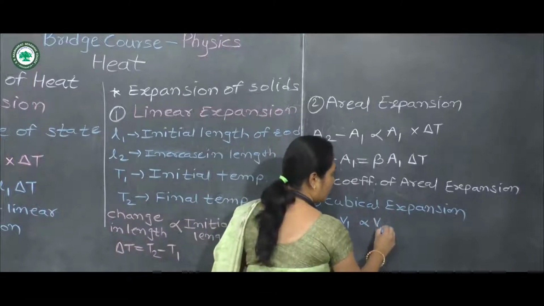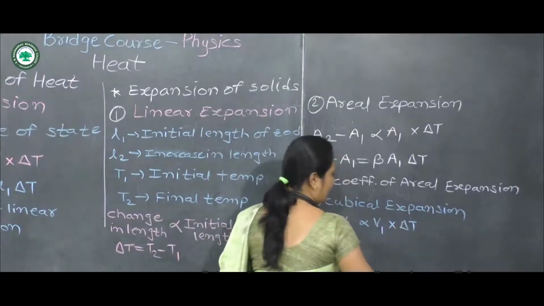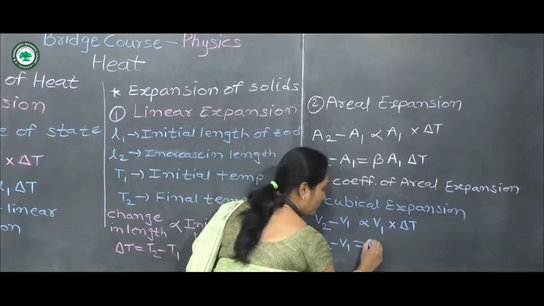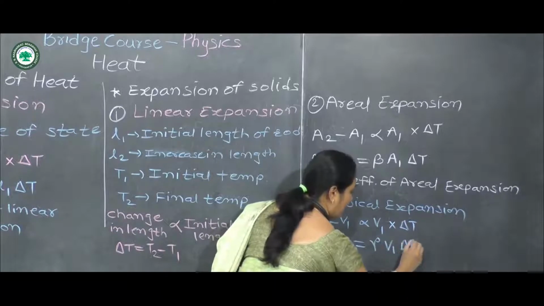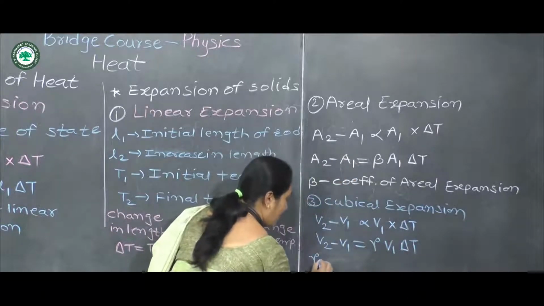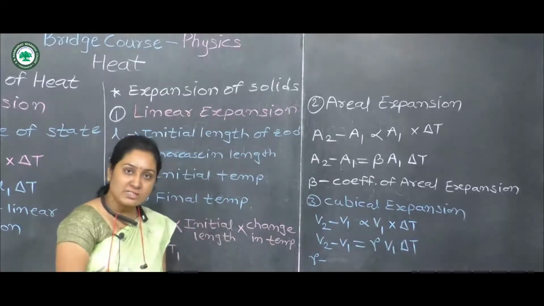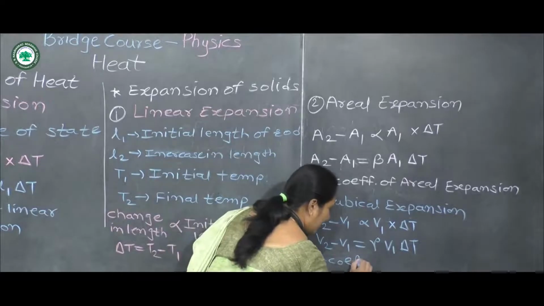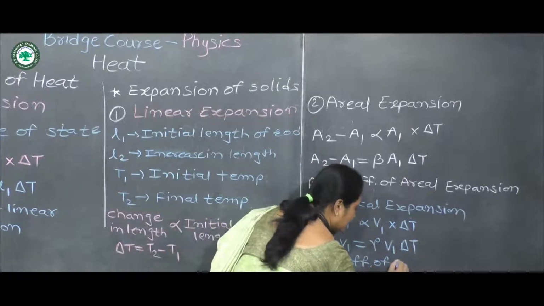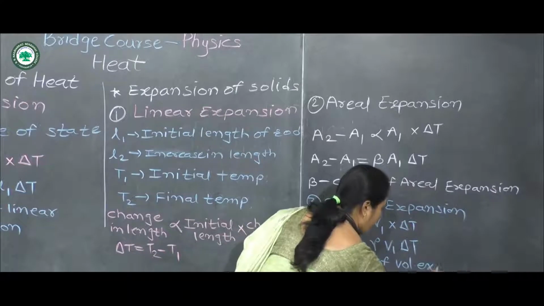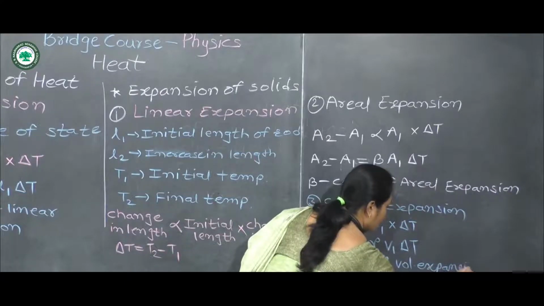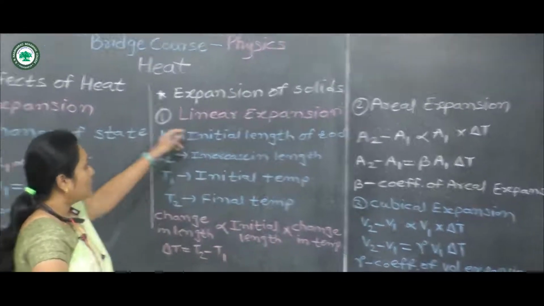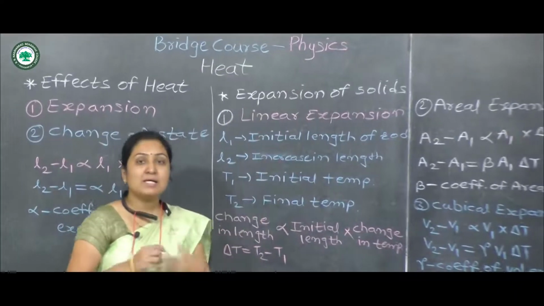It's proportional to V1 into delta T. So we can write V2 minus V1 equal to gamma V1 delta T, where gamma is a constant of proportionality, which is called the coefficient of cubical or volume expansion. So this is about the expansion of solids.